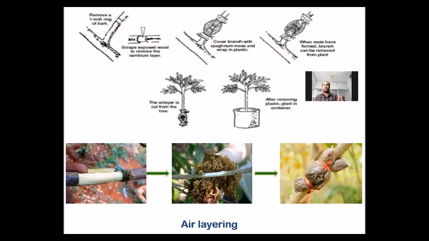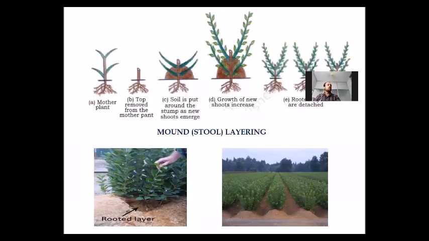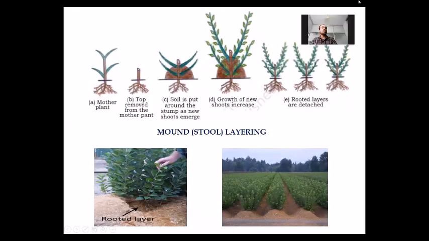So this is a simple way of layering, which is an important method of propagation in some fruit plants like lemon, pomegranate, and lychee. For lychee, it is a very important propagation method. Next propagation method is mound or stool layering.